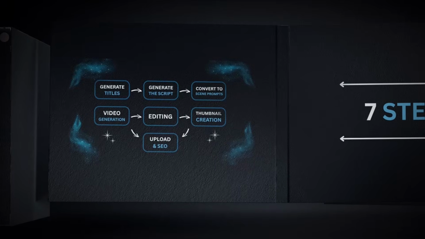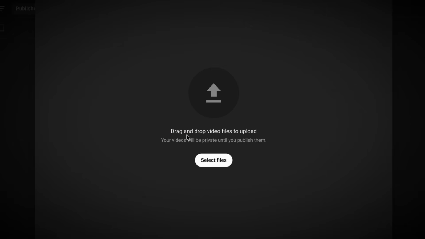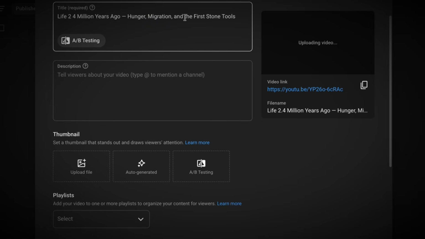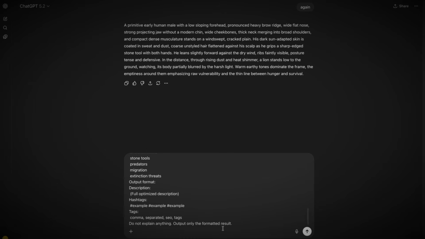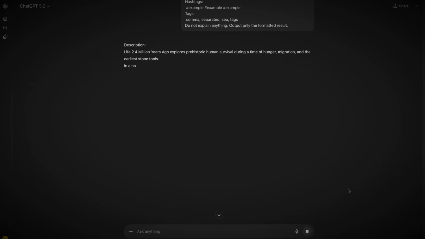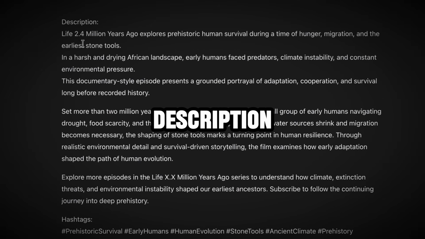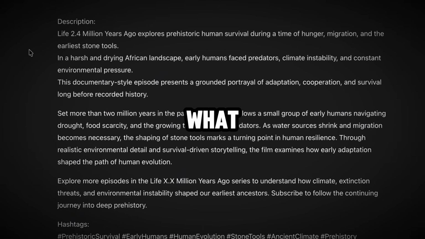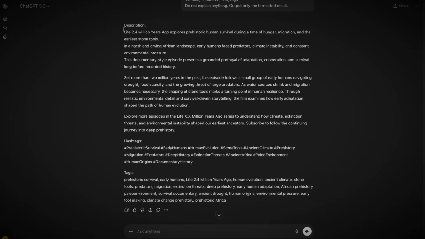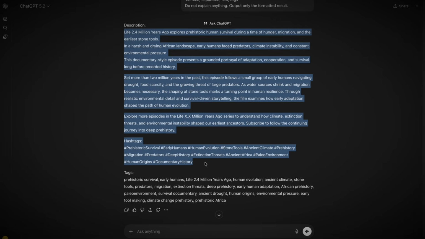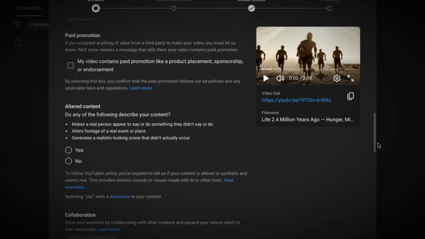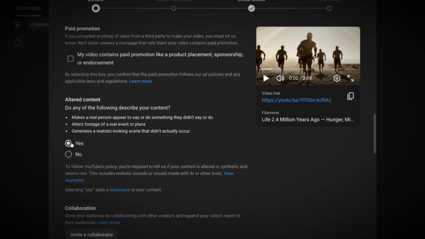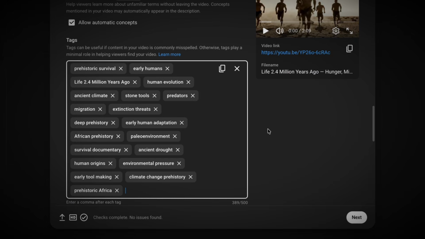Step 7. Upload and SEO. Upload the video to YouTube Studio and use the generated title. Copy the SEO optimization prompt from the document into ChatGPT to generate description, hashtags, and tags. Your first 3 description lines are what YouTube reads and what viewers see in search. Pack them with keywords, but keep them natural. Paste everything into YouTube Studio. Set Made for Kids to No and Altered Content to Yes. That checkbox is required for AI-generated realistic content. Add tags and publish.